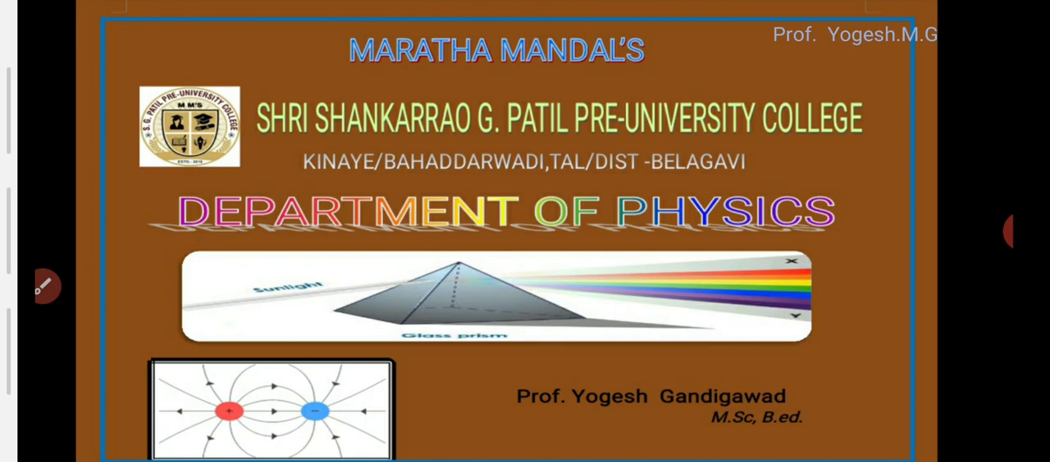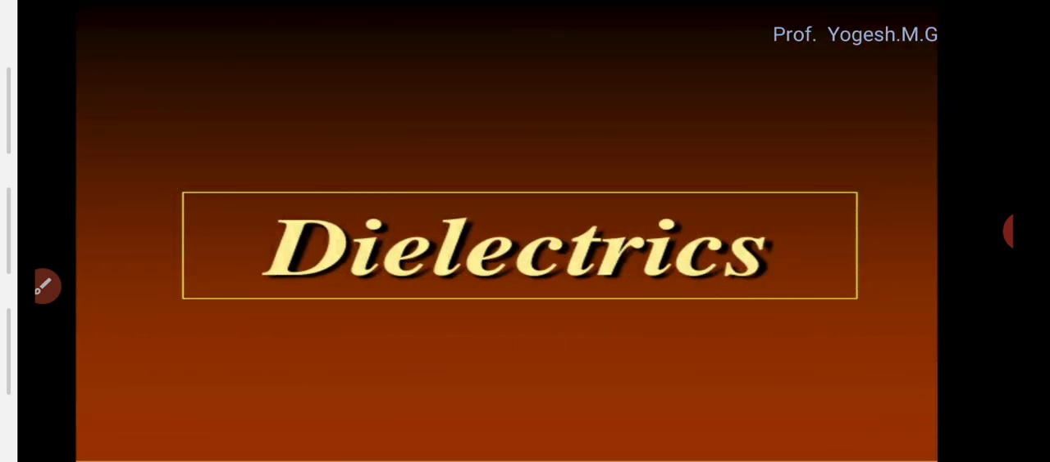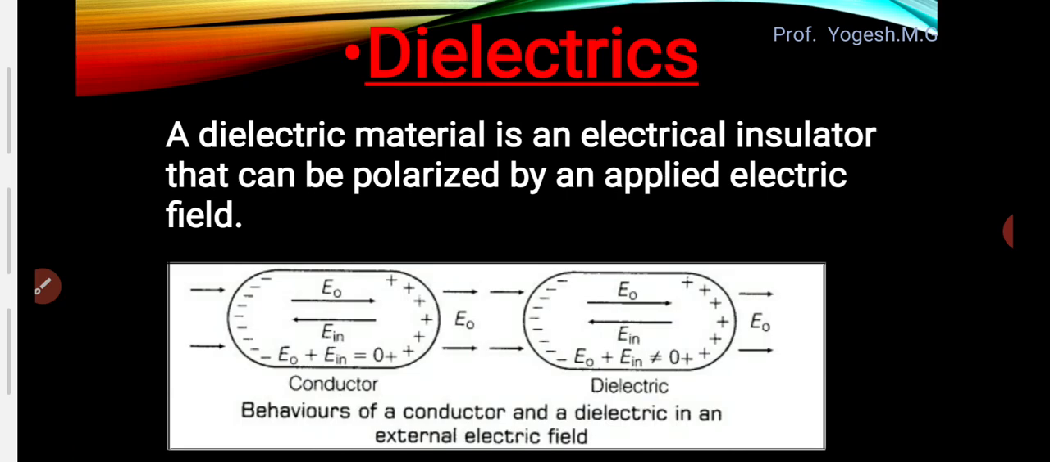In my previous video, we discussed the electric potential energy of a system having 3-point charges, right? So today we'll begin with a new concept of this chapter, that is dielectrics. So dielectric is an insulator. It is a type of insulator.